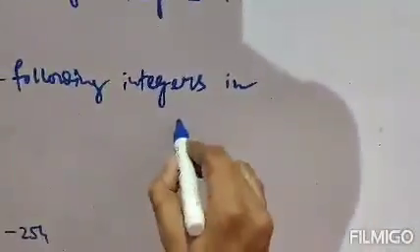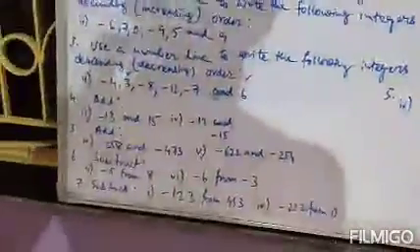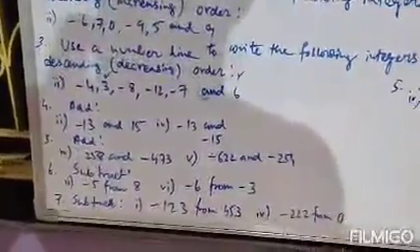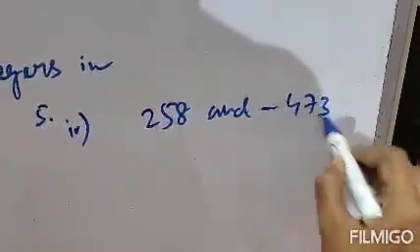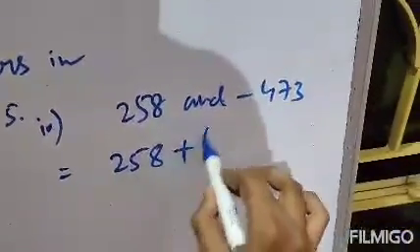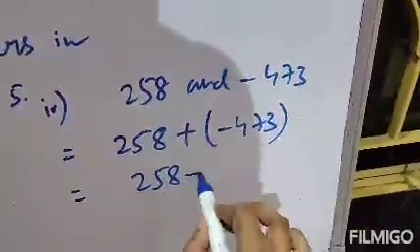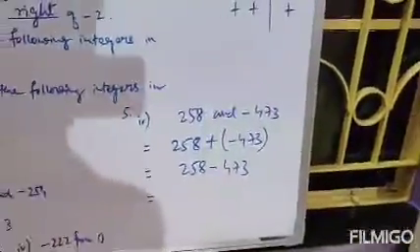Next, question number 5. Here also addition is given, but these are 3 digit numbers. The difference is that those were 2 digit numbers and these are 3 digit numbers. So 258 and minus 473. Therefore 258 plus minus 473. Plus and minus becomes minus, so 258 minus 473. Clear?